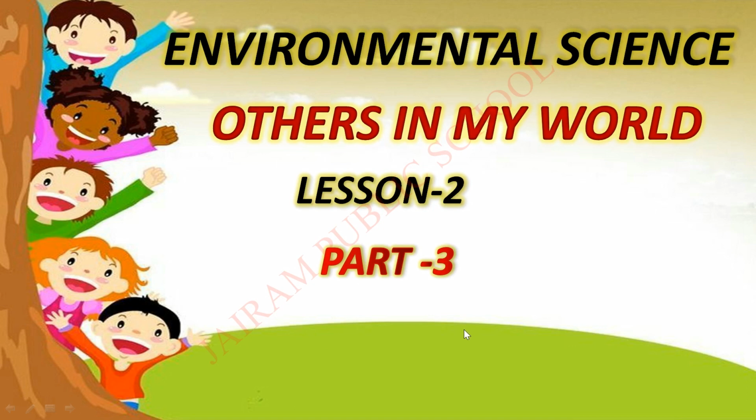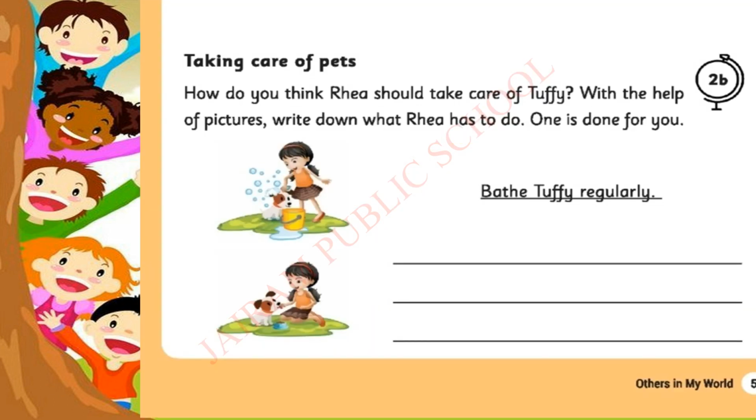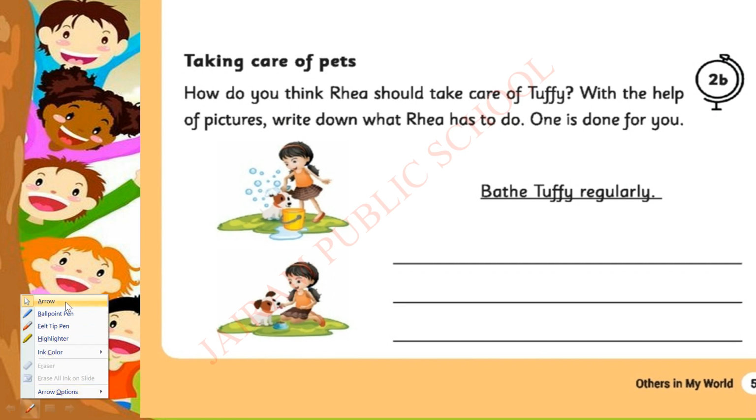Hope you are fine. Children, now take your EVS companion activity 2B. See the picture. What is given here?